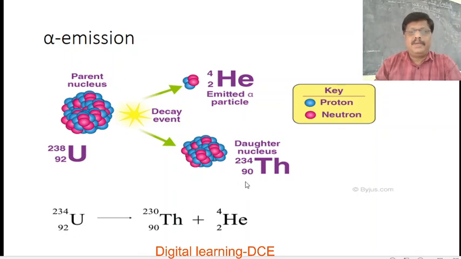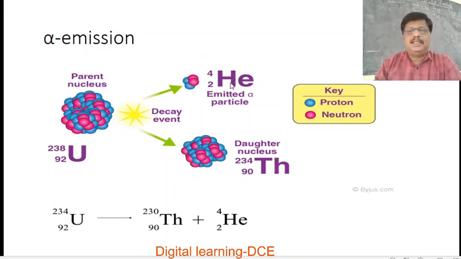So its atomic number decreases by 2 and mass number decreases by 4. So 92 in the parent element becomes 90 in the daughter element, and 238 mass number in the parent element decreases by 4, that is 234. 238 minus 4 is 234 in the daughter nucleus, that is in thorium.